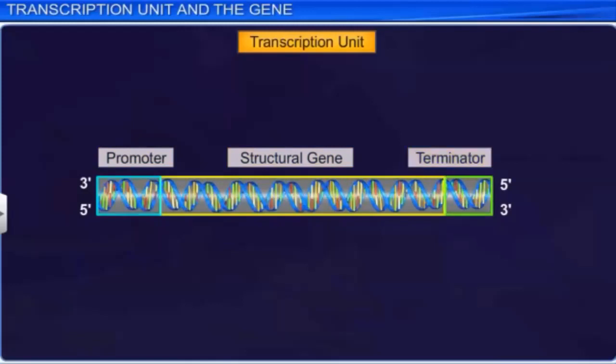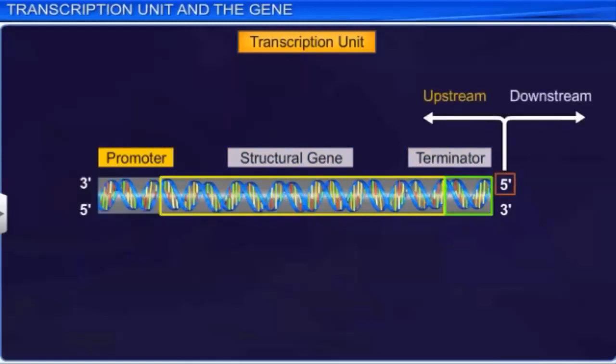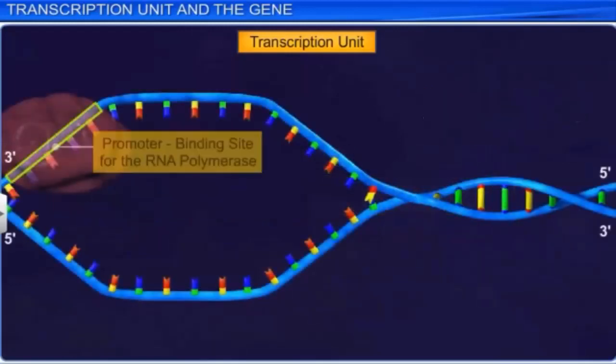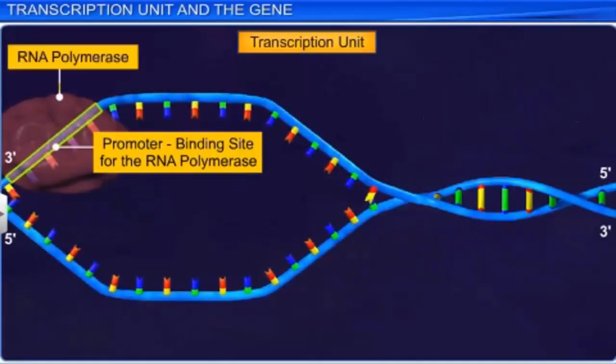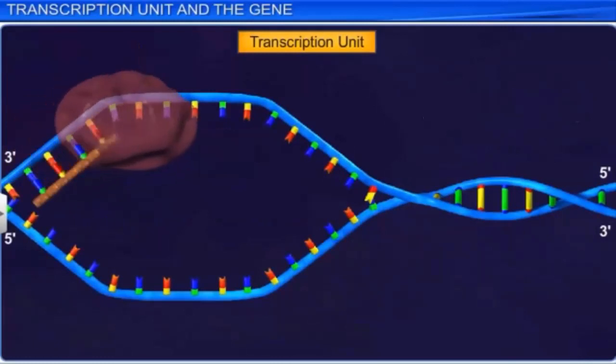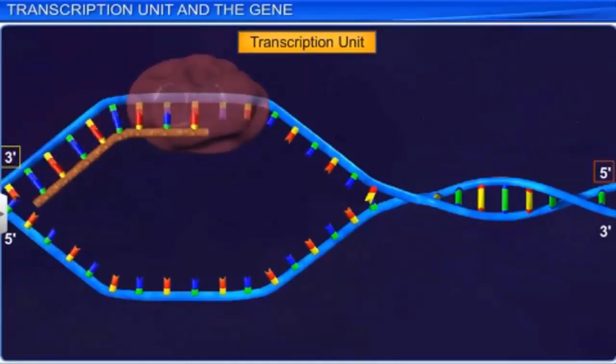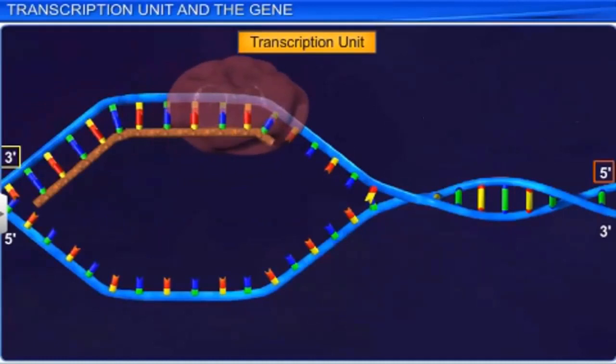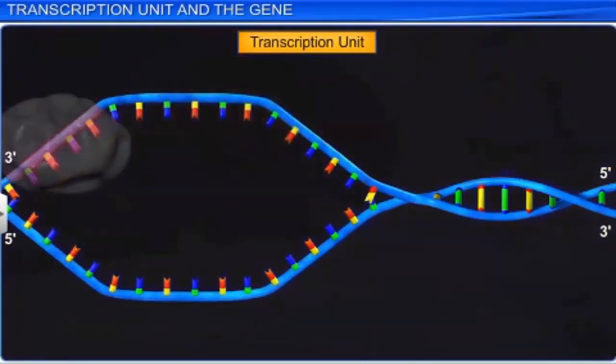The promoter is the starting point of the transcription process and is present upstream at the 5' end of the structural gene. In the promoter, there is a binding site for RNA polymerase, which moves along the DNA strand from 3' to 5' direction. With the help of RNA polymerase, the promoter can code for the 2 strands of the DNA helix.